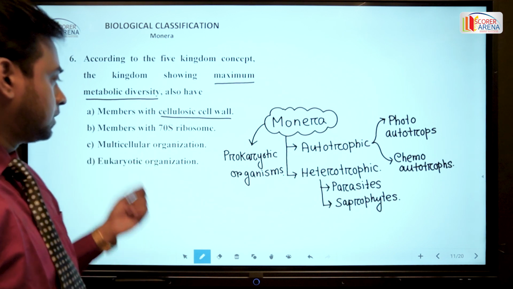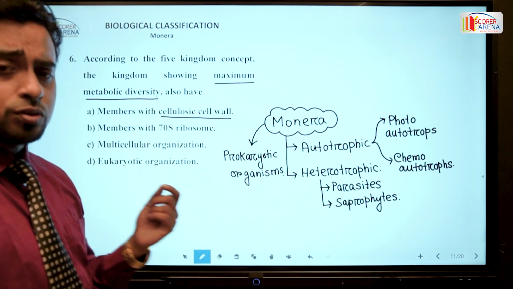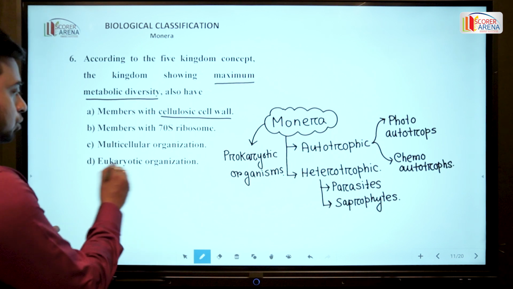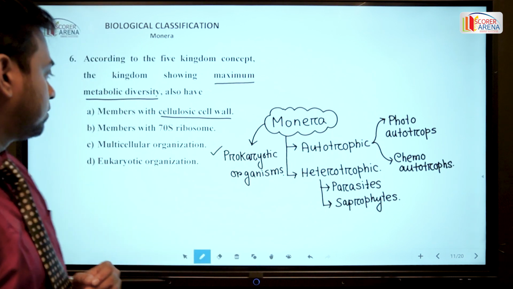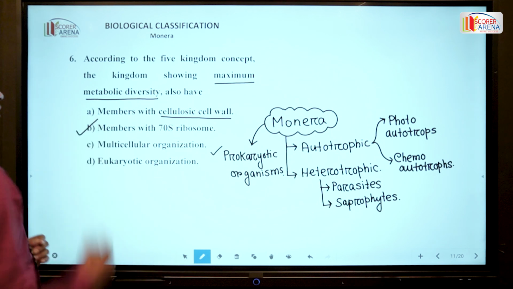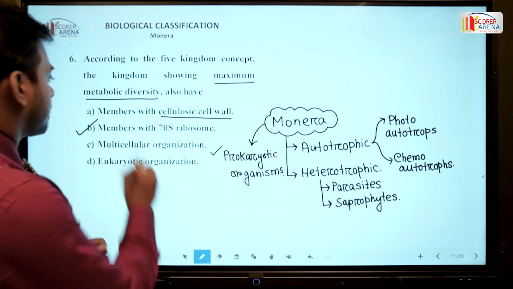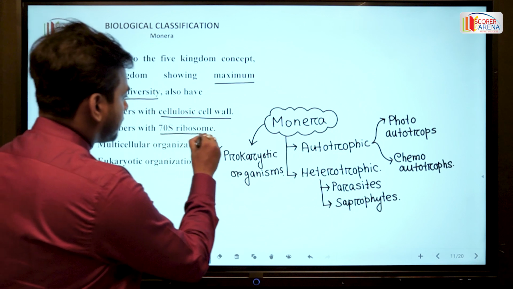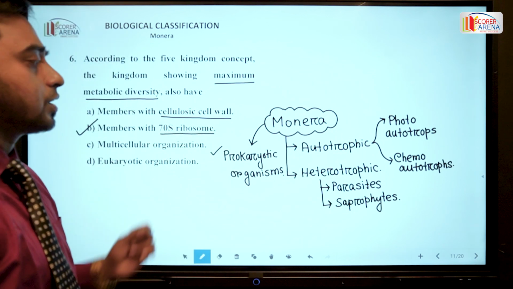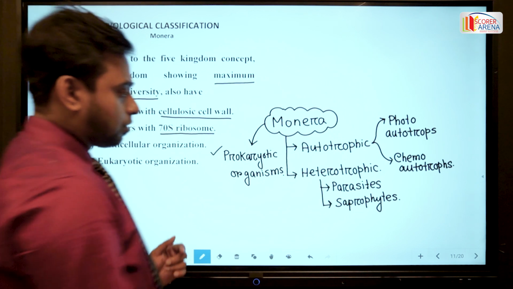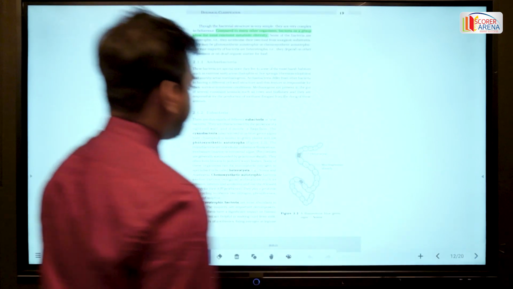Multicellular organism, definitely not, the Monera includes unicellular organisms. Eukaryotic organization, no, the Monera includes prokaryotic organisms. So the answer will be option B, that means the members with 70S ribosome. The 70S ribosome means the prokaryotic ribosome. Okay, so let's check it from the reference.